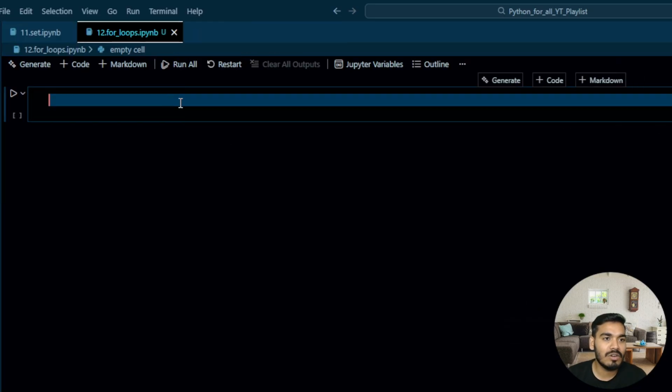Perfect. So very important is that what is for loop? As the name suggests, it is something related to the loop, right? So loop, what is the meaning of loop? Doing something again and again is called a loop, right? In the real world also, we are following a loop.